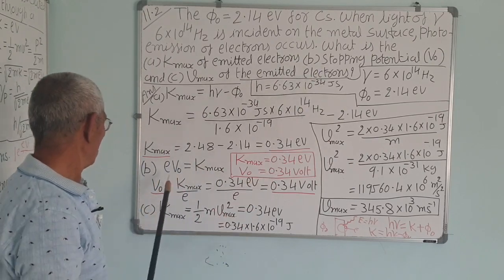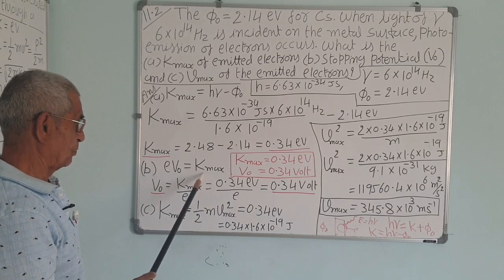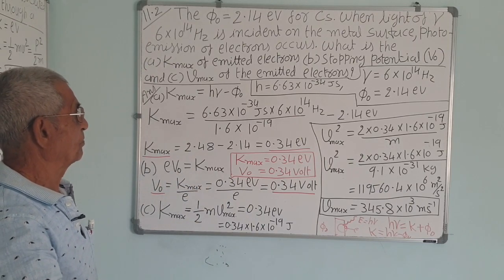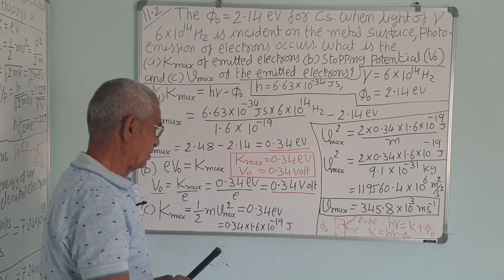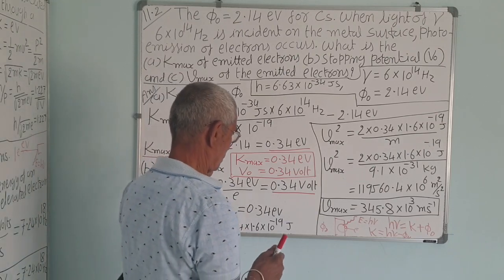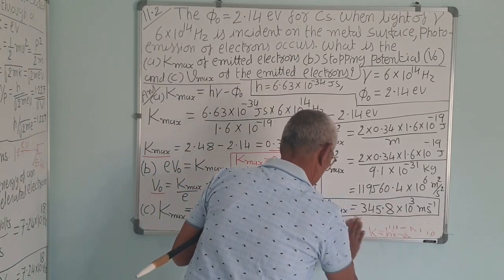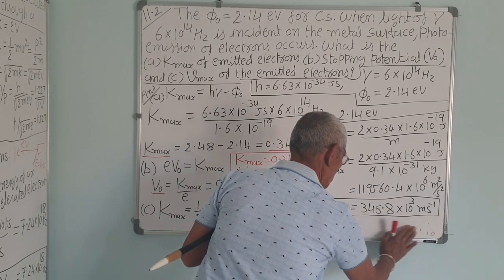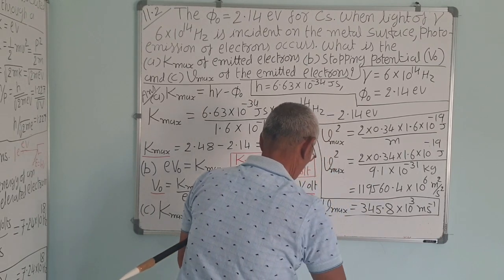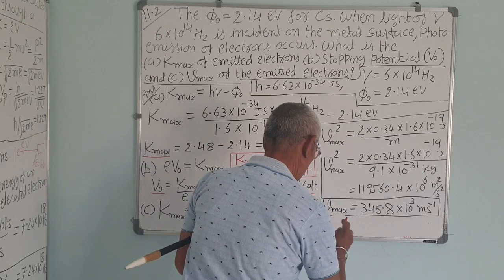Number 2, stopping potential. You know, V0 is the retarding potential supplied to the electron to stop the photoelectric current.